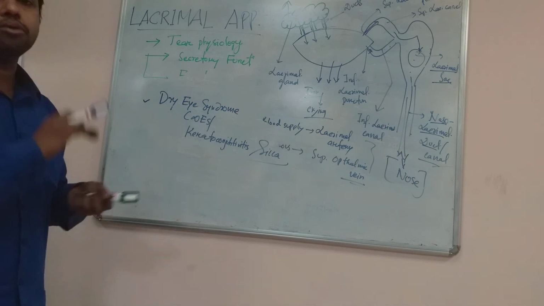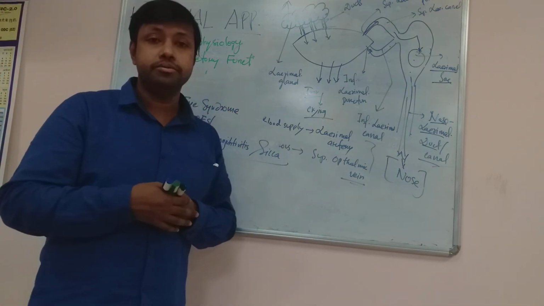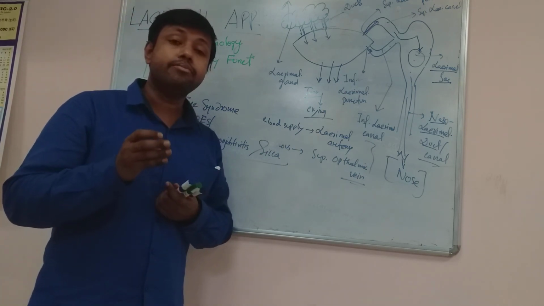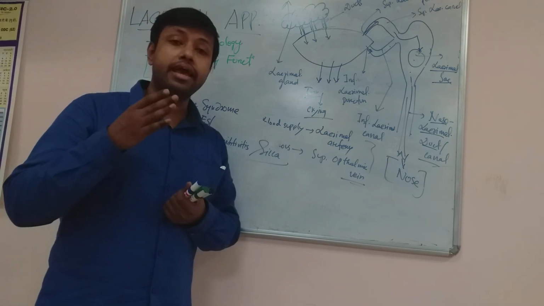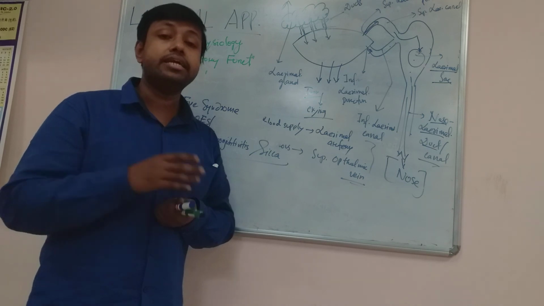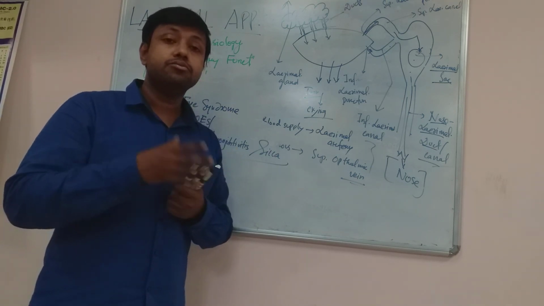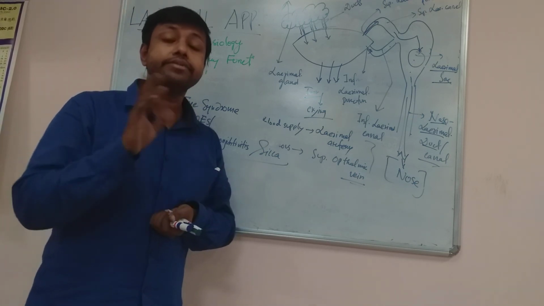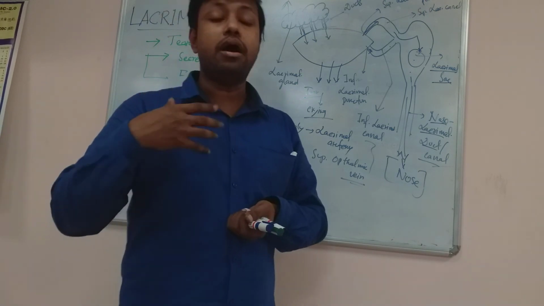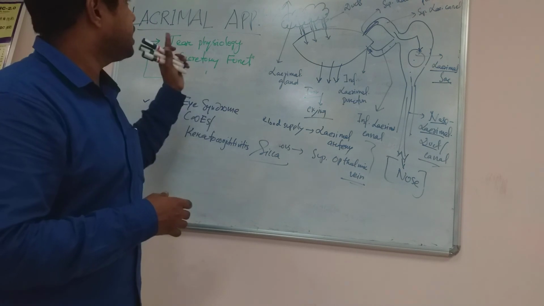Now, what is the function of tear? Tear is responsible for moisturizing the eyeball, especially the anterior surface of the eyeball, and it also contains sodium chloride and prevents chance of infection. It also helps in repulsion of foreign particles, viruses, bacteria and foreign antigens, and it helps in cleaning the anterior surface of the eye, and at the same time it helps a person to manifest one's emotional experience. So these are the various functions of tear and the lacrimal apparatus.